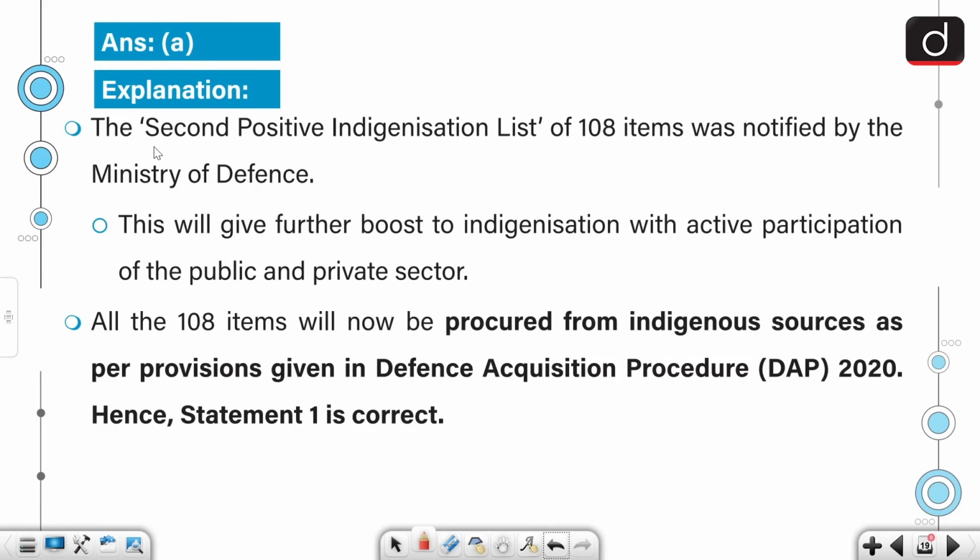The second positive indigenization list of 108 items was notified by the Ministry of Defense. This will further give boost to indigenization with active participation of the public and private sector.